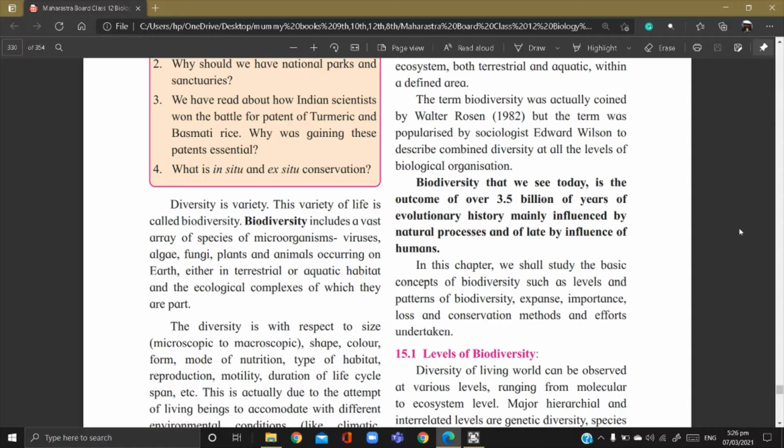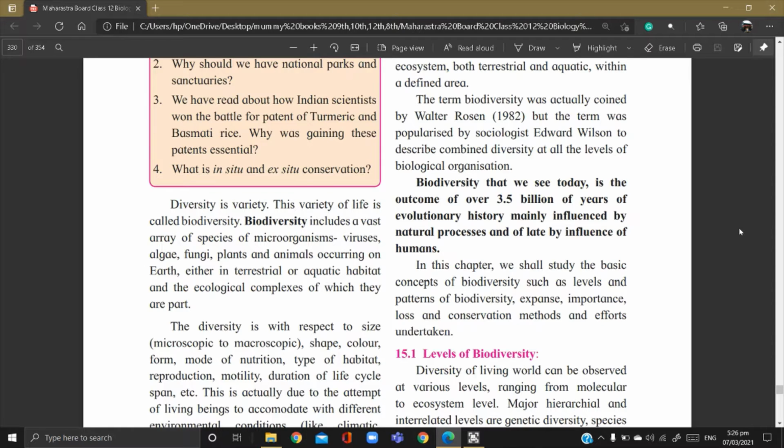So what is the diversity? We have to be concerned with diversity in shape, color, form, mode of nutrition, type of habitat, reproduction, motility, duration of life cycle span, etc. Means we have to see how they are diverse from each other, in which respect they are diverse from each other.